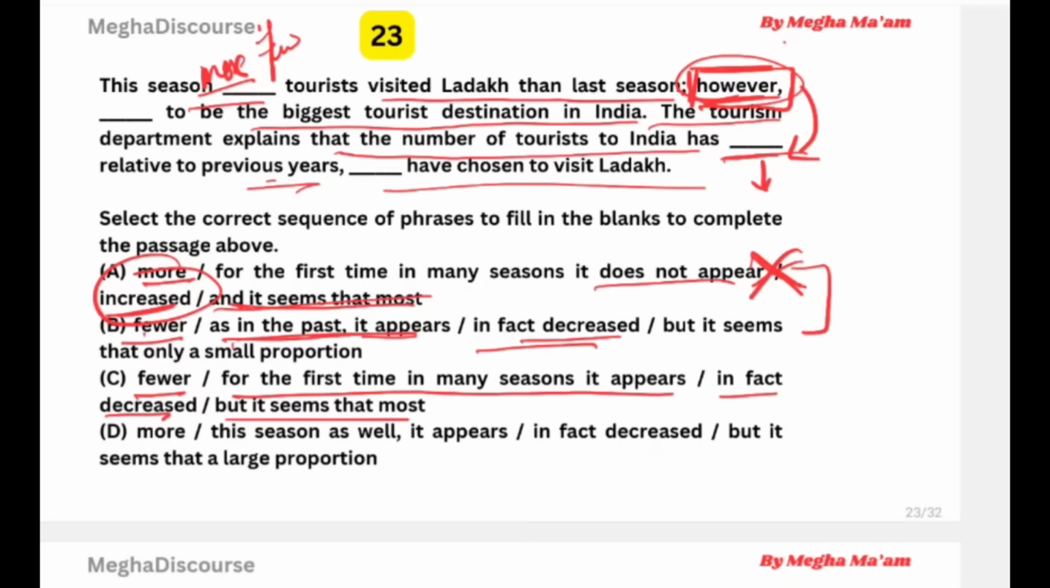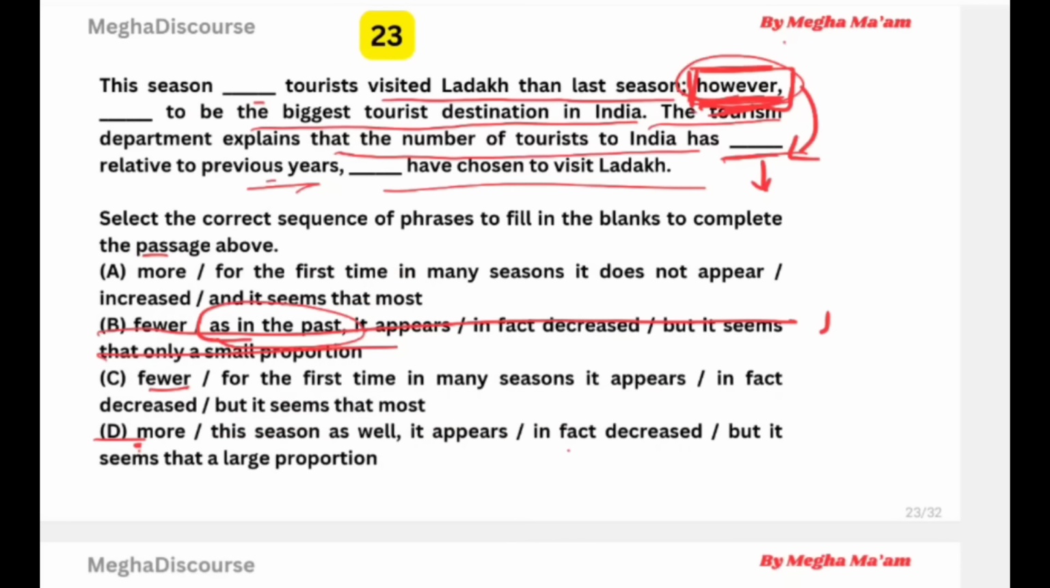Let us look at the next. Again, "more", and in "more this season". However, this season as well, it appears to be the biggest tourist destination. So in this again we have "more", so our answer is wrong. Now in option 4 again "more". So the "more" option is not ours at all. We have to choose B and C, the "fewer" one. So let us pick it.